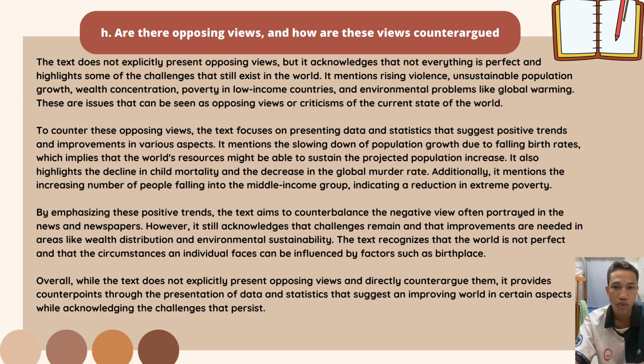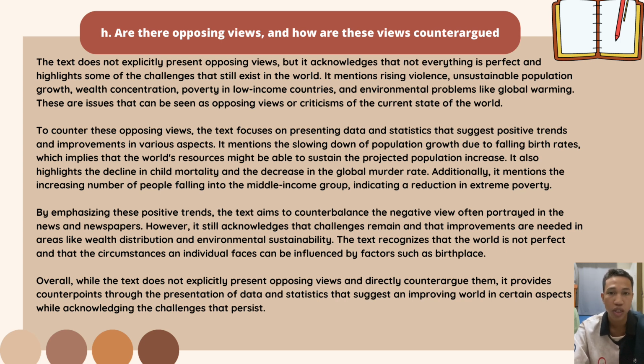To counter these opposing views, the text focuses on presenting data and statistics that suggest positive trends and improvement in various aspects. It mentioned the slowing down of population growth due to falling birth rates, which implies that the world's resources might be able to sustain the projected population increase. It also highlights the decline in child mortality and the decrease in the global murder rate. Additionally, it mentioned the increasing number of people moving into the middle income group, indicating a reduction in extreme poverty.